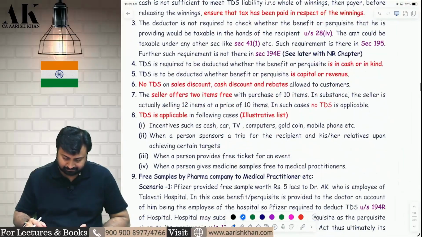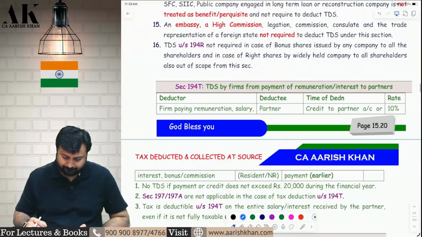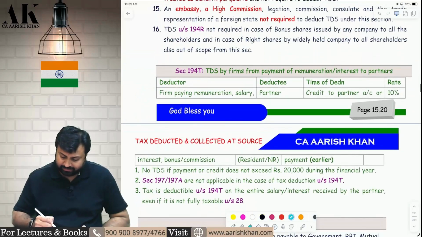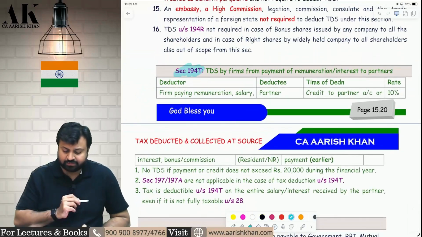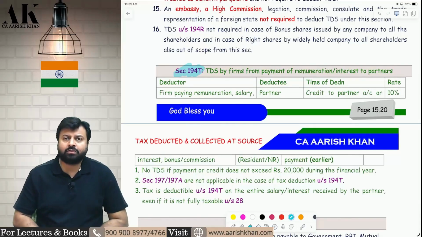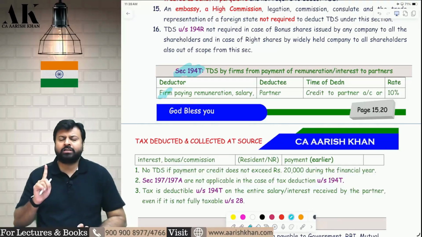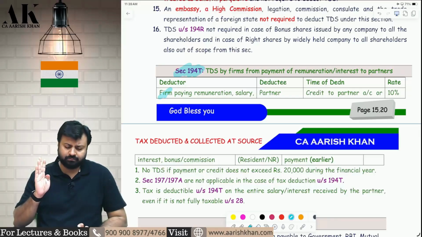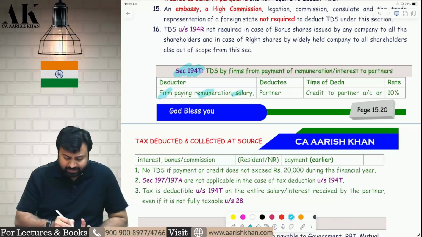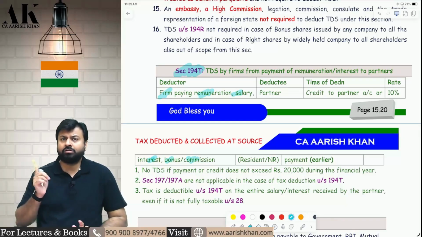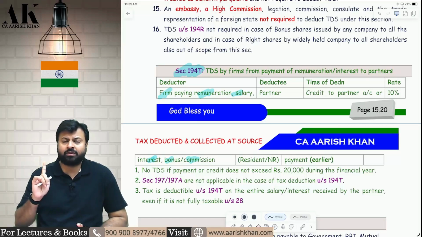Next. Now let's talk about 194T, which is our TDS provision. Now from 1st April 2025, the partnership firm has to deduct TDS. Partnership firm will also include LLP. They have to deduct TDS on what? On remuneration, salary, interest, bonus, commission. Not on share of profit. They will only deduct TDS on remuneration, salary, interest, bonus, commission. Not on share of profit. Share of profit is exempt in the hands of the partner.